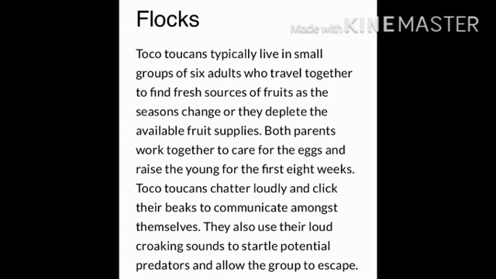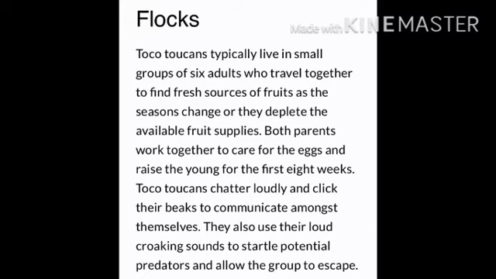Toucans typically live in a small group of six adults who travel all together to find fresh sources of food as the seasons change, or they deplete the available fruit supplies. Both parents work together to care for their eggs and raise the young for their first 8 weeks.